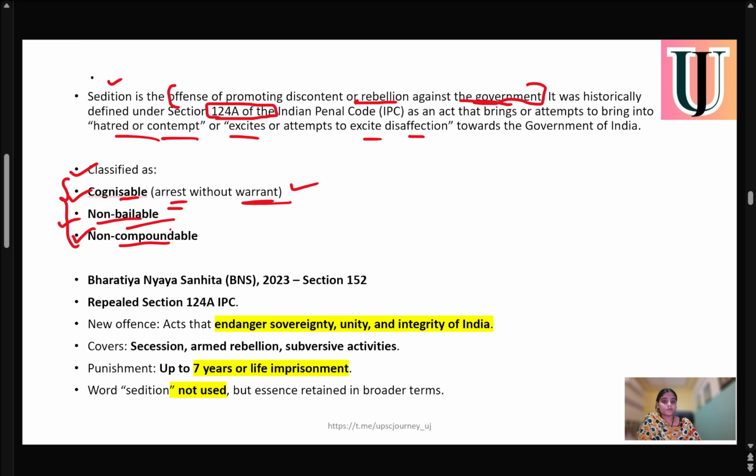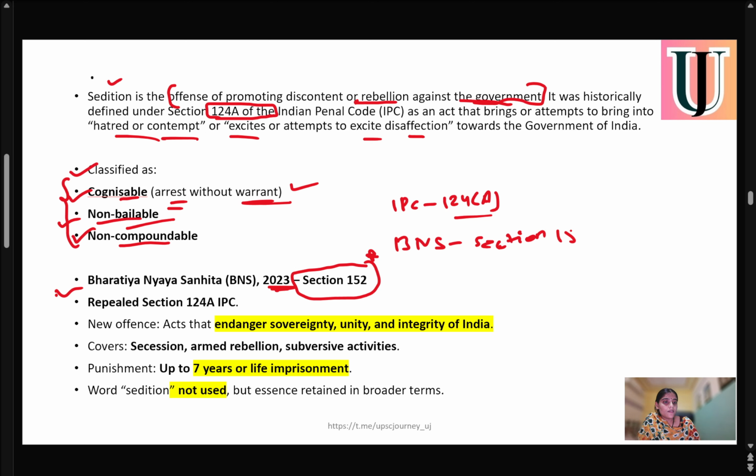But now we all know that this IPC has been replaced by the Bharatiya Nyaya Sanhita, BNS, in 2023, and in BNS it's mentioned under section 152. So very important, in IPC it was mentioned under section 124A, but now in BNS it's mentioned under section 152.